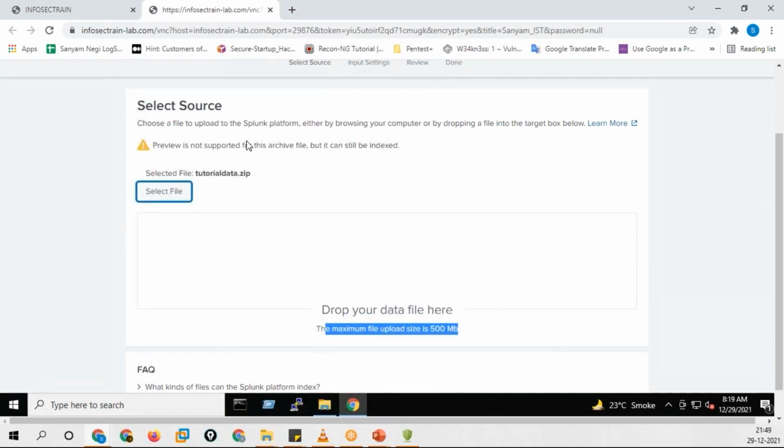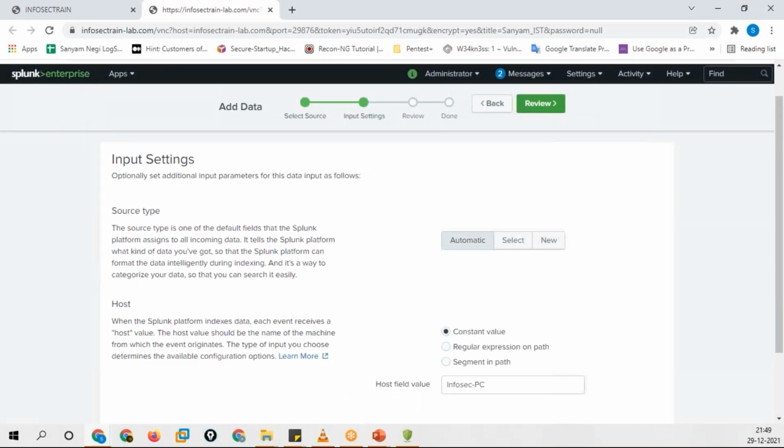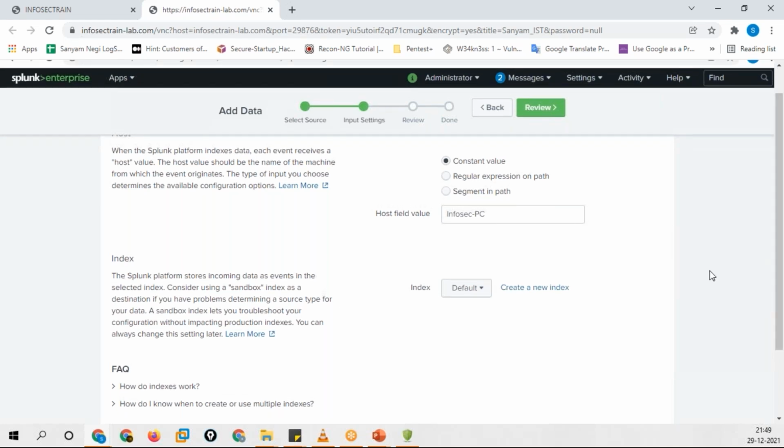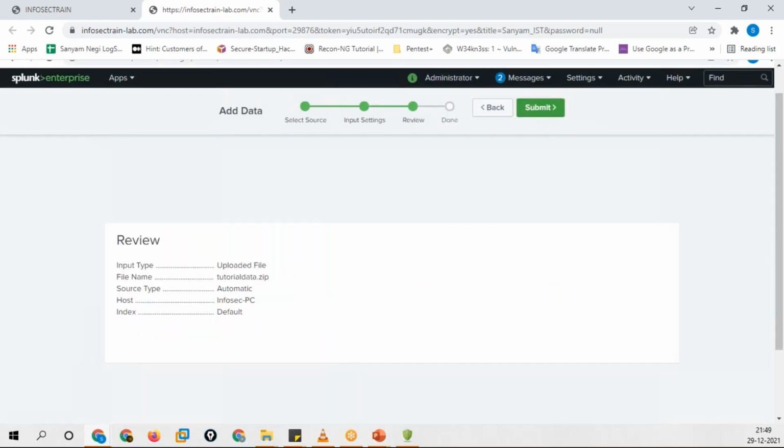It will show you preview not supported for this archive file, but it is fine. Don't worry. Click on next and go to the input settings. Everything is fine for me. You can change the host field value. Host field value is basically your PC name. My PC name is Infosec PC, that's pretty much fine. Indexing, if you want to, you can give it. By default, it's going for the main one.